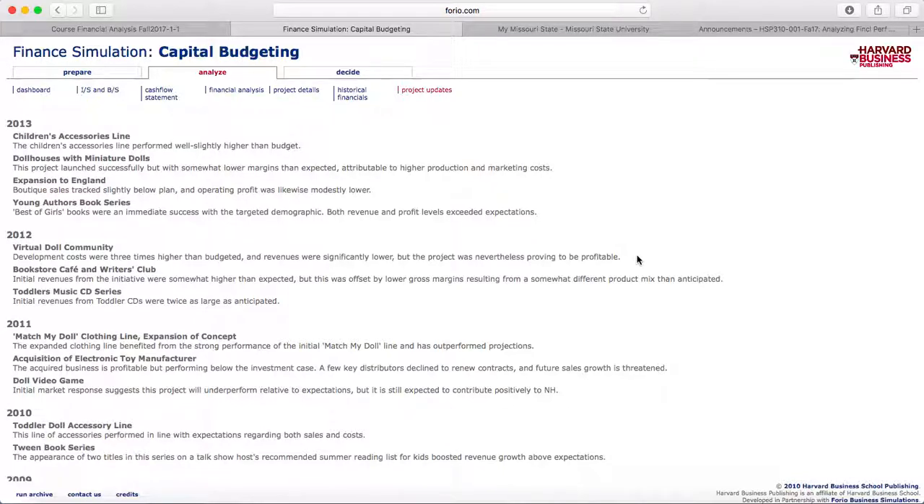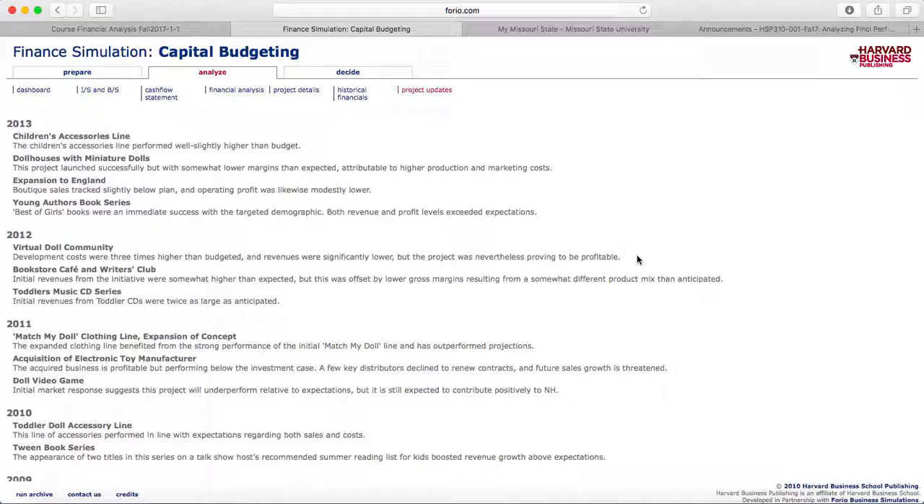It did have the second most NPV out of the 3 that I chose, but it had a very good long-term standing from what I could see based off of the numbers. My other options that I chose were the Bookstore Cafe and Writers Club and the Toddler Music CD series. Both of those performed decently well. They did just as much as they were expected.